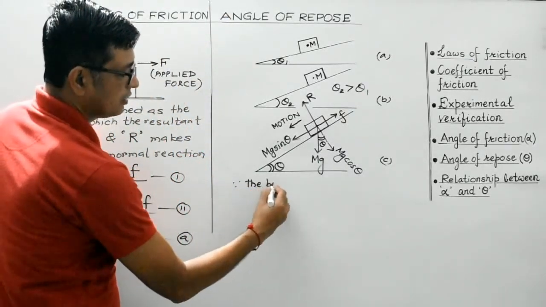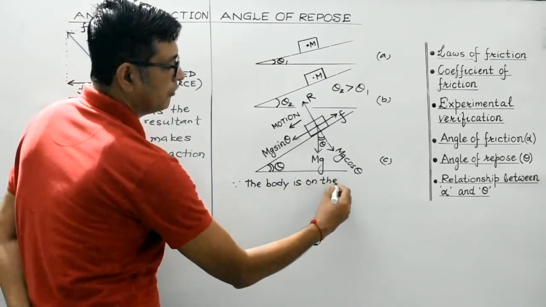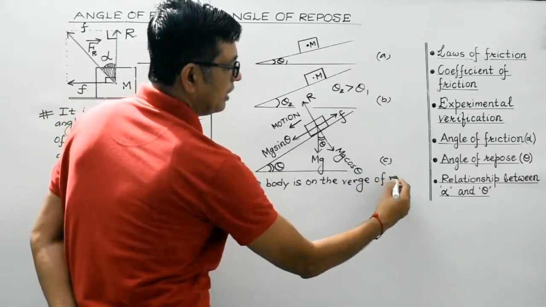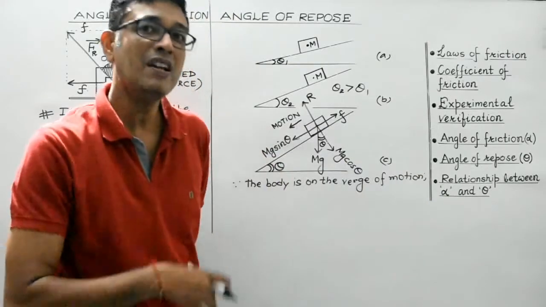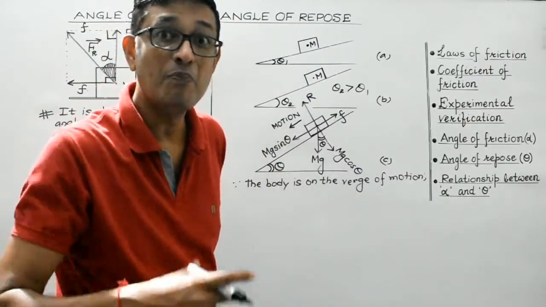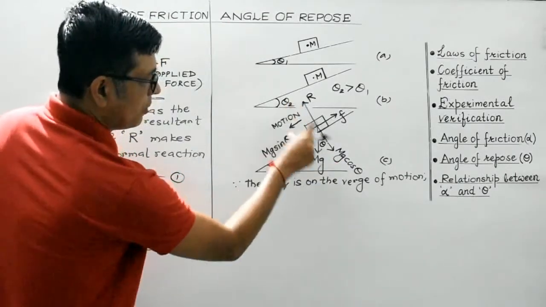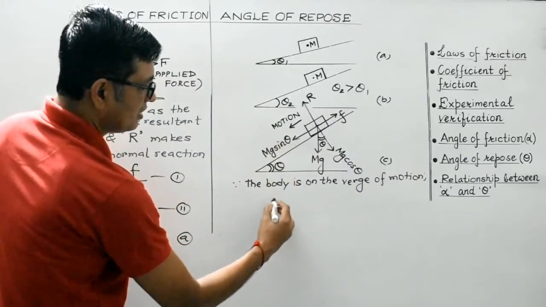Now since the body is on the verge of motion, it just begins to move. Therefore, the body may be considered to be under the influence of balanced forces, isn't it? Therefore, R should be balanced by mg cos theta and this frictional force F should be balanced by mg sin theta.